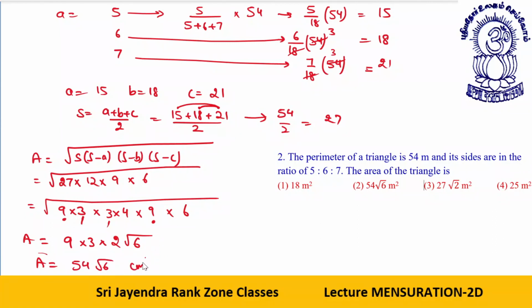All this is in meter, so this will be meter square. Which is your answer? Option number 2 is your answer. Okay, 54 root 6.